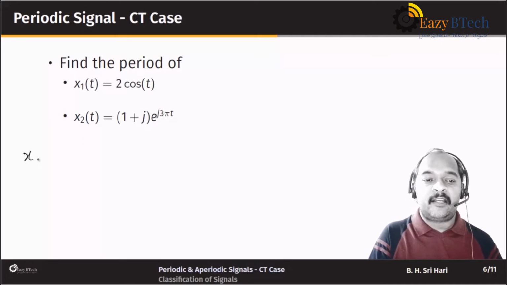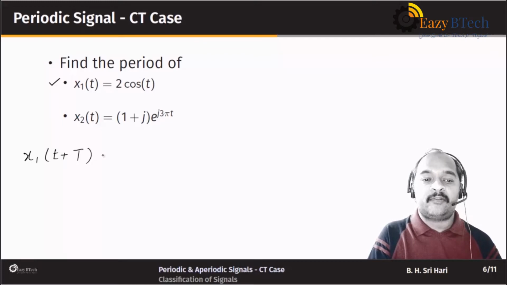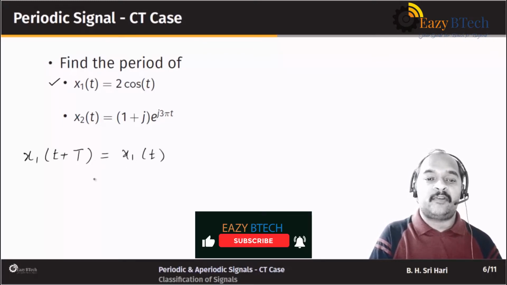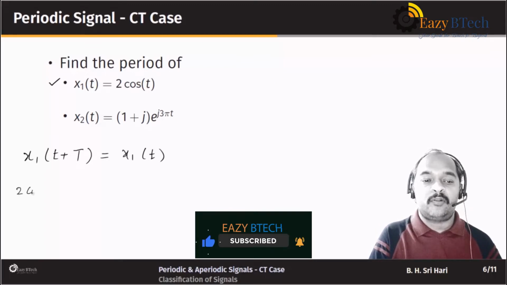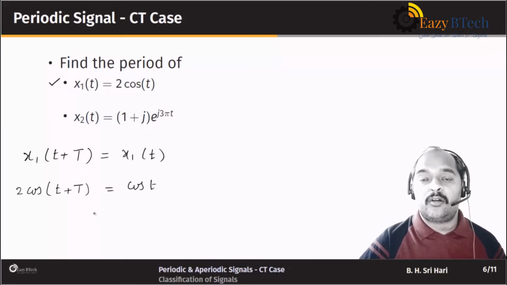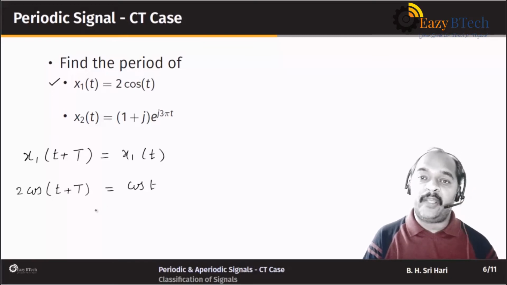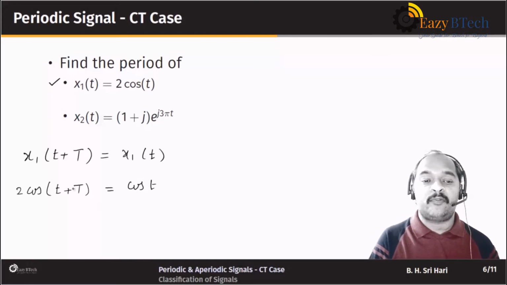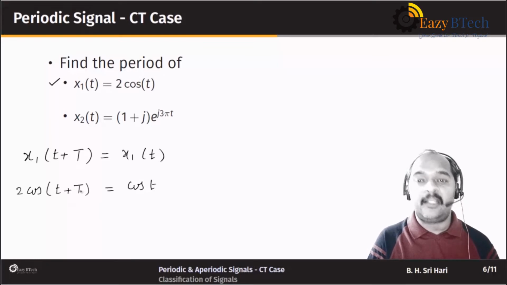Okay, so what is the requirement for the signal to be periodic? So we are talking about the first signal. What is the requirement? x1 of t plus capital T should be equal to x1 of t. So that implies 2 cos of t plus capital T should be equal to 2 cos t. So when is this possible here? We know that cos theta is periodic with period 2 pi, and hence the value for capital T should be equal to 2 pi.